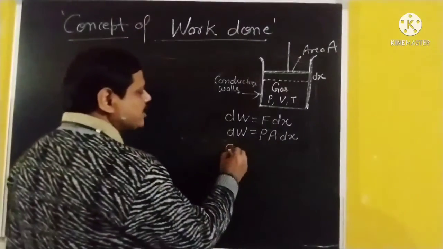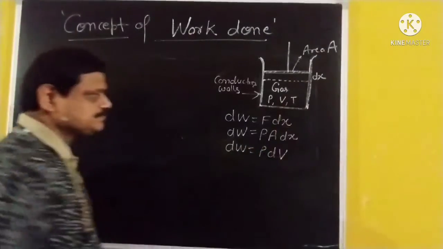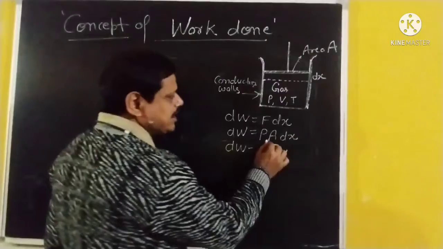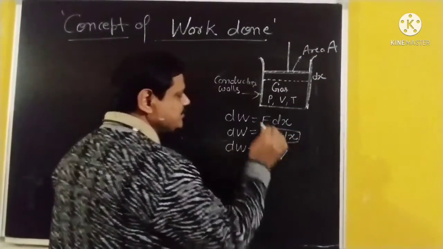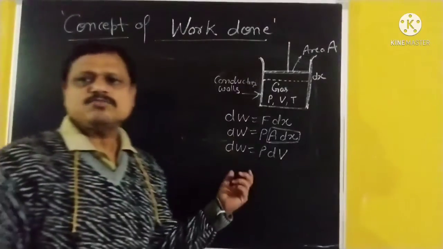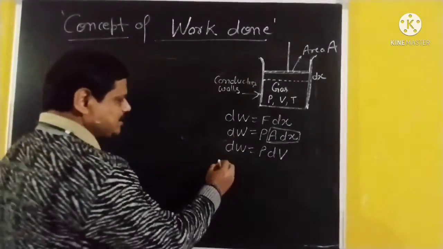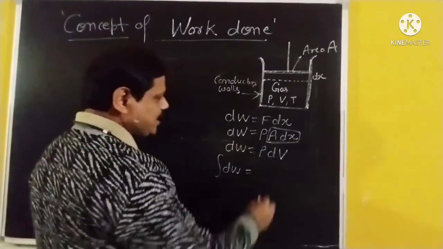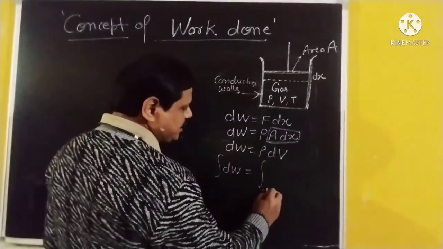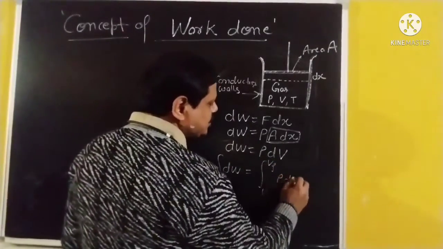Therefore, dW can be written as P dV, because area and distance come together to form dV. This is the small work done, and for total work done we require to integrate it. dW from where to where? That is from initial volume to final volume, P dV.